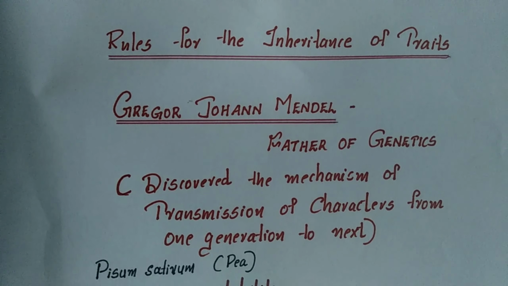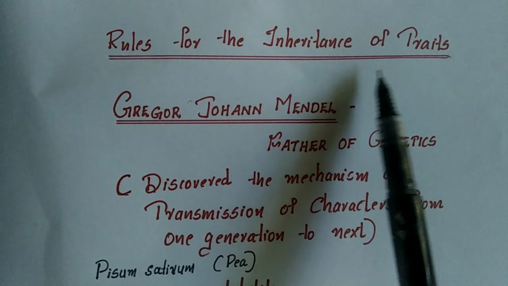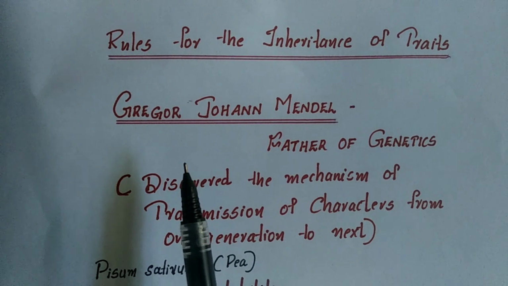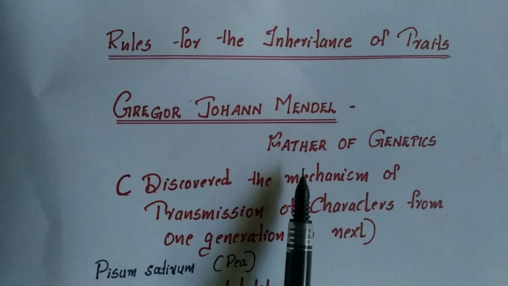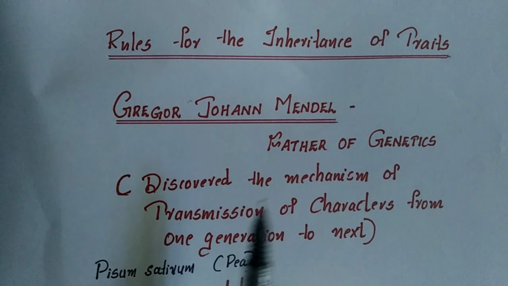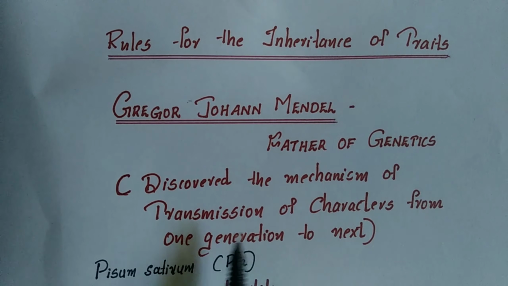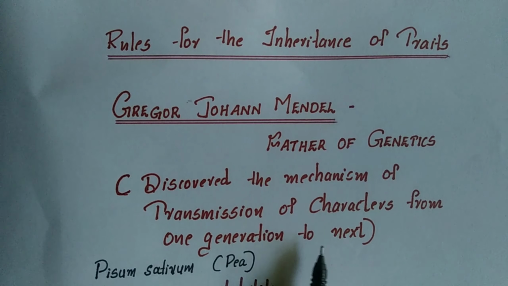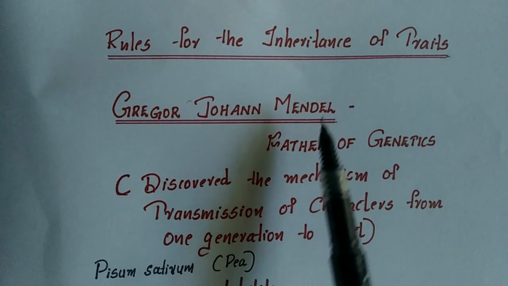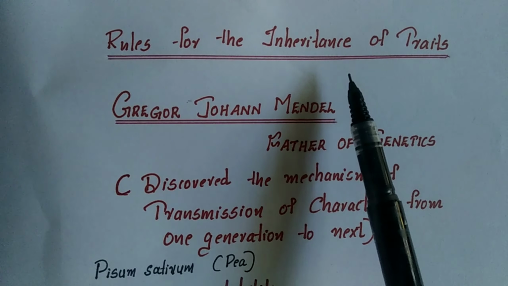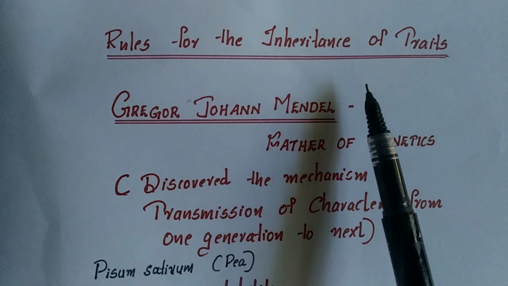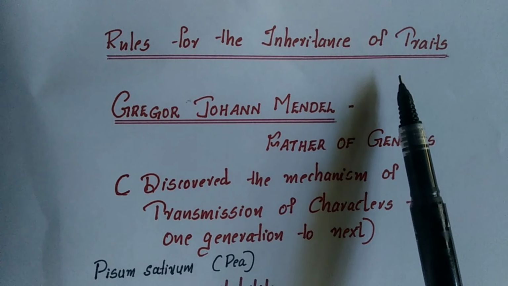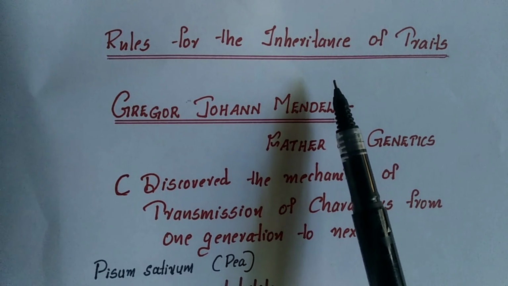Now, our next topic is the rules for inheritance of traits. Gregor John Mendel, who is known as the father of genetics, discovered the mechanism of transmission of characters from one generation to the next generation. That is what we have seen. What is meant by inheritance of traits? The characters which are transmitted from one generation to the next generation. That property is called inheritance.